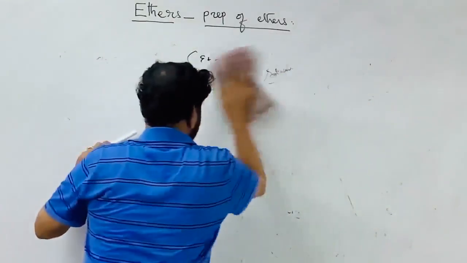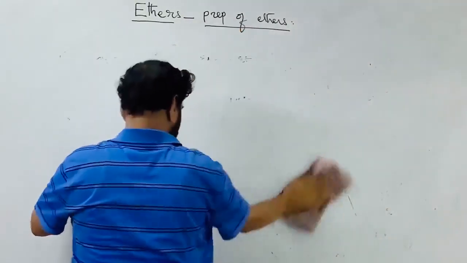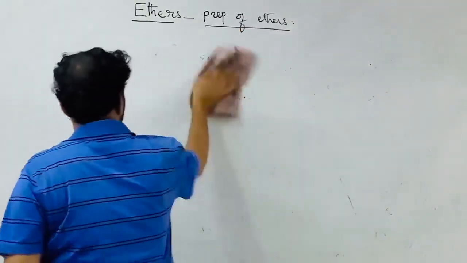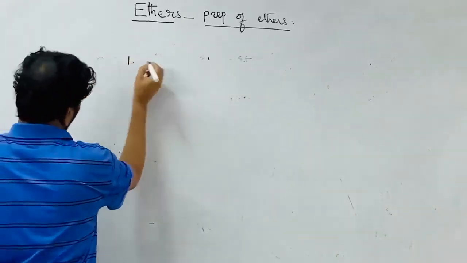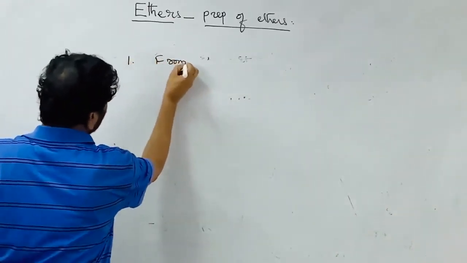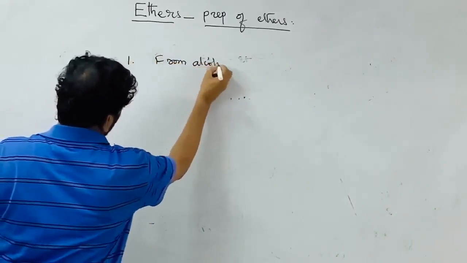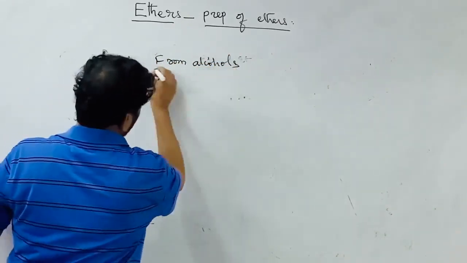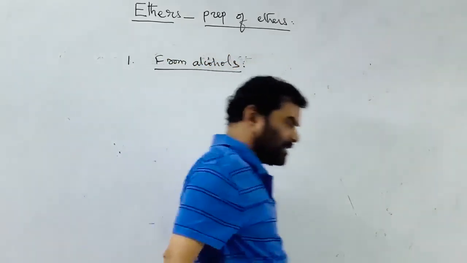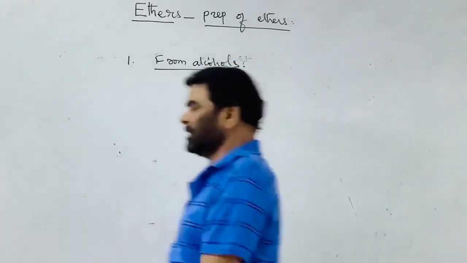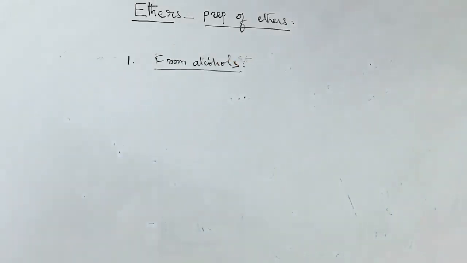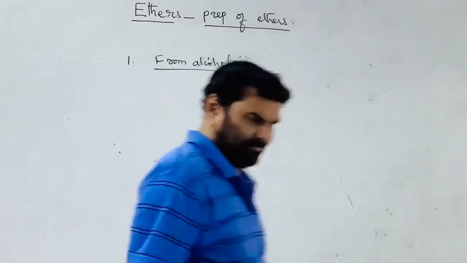Now the next one is the preparative procedures. One, from alcohols: dehydration of alcohols, or intermolecular dehydration of alcohols. This is a very simple method for the preparation of ethers.